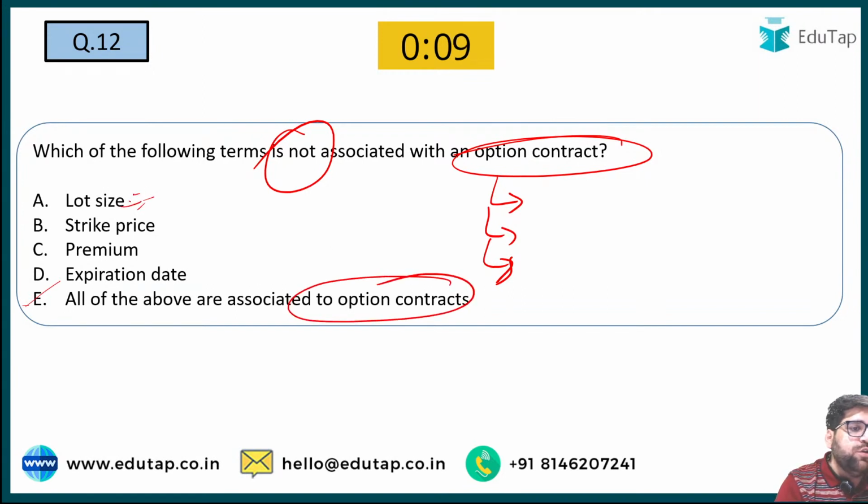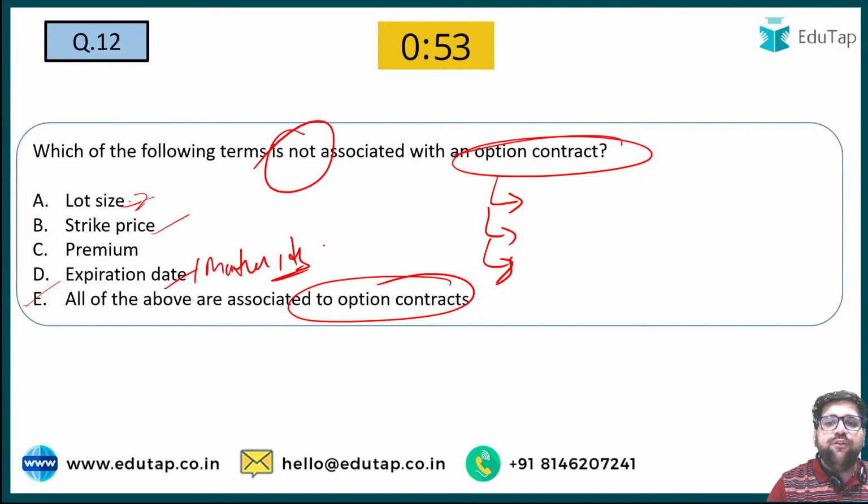Lot size is the total number of shares in a particular lot which you purchase. Strike price is the contract price at which you enter into a contract. Premium is paid by the buyer to the seller for the rights which he is purchasing. And expiration date is also known as maturity.